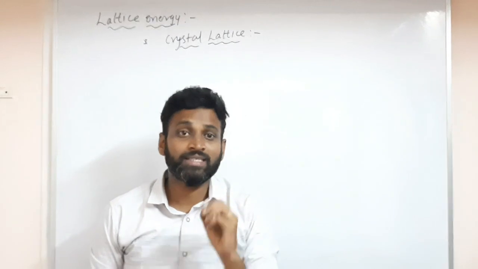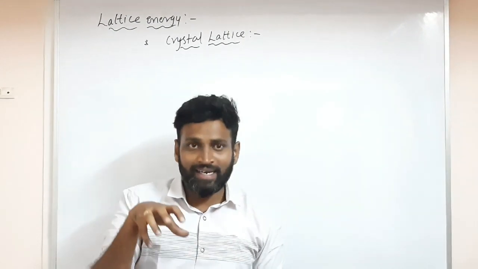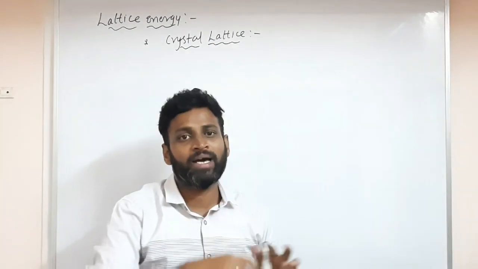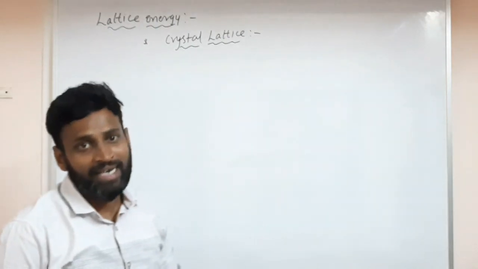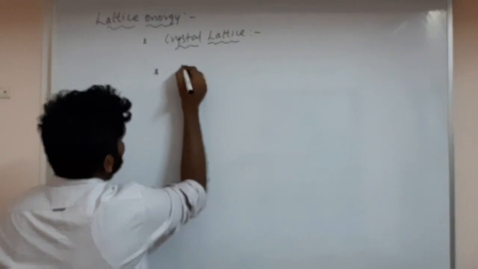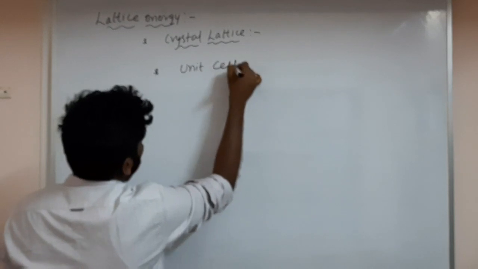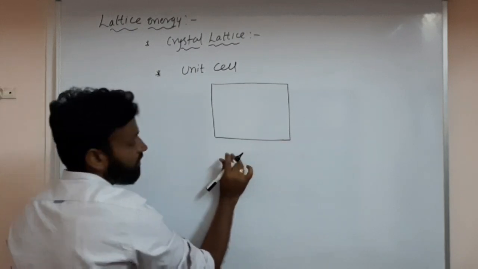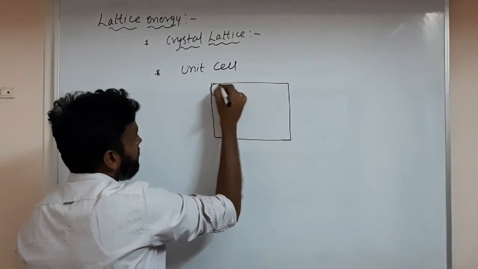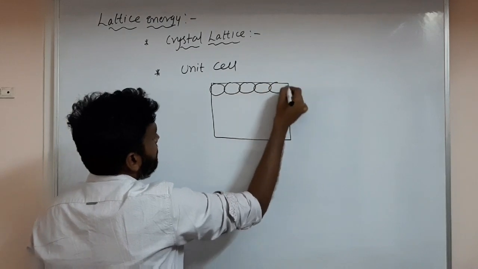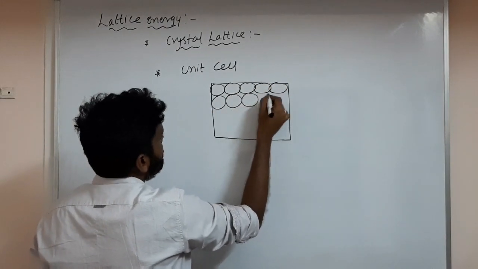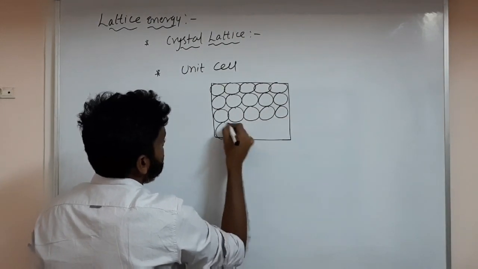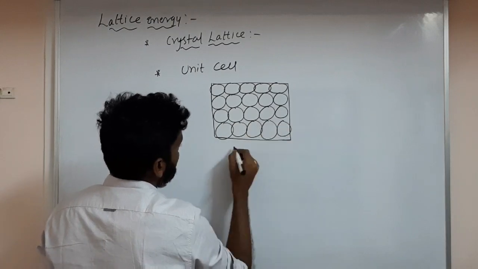Crystalline solid or crystal lattice means the regular arrangement of atoms or ions in a cubic manner or three-dimensional manner, which is called cubic lattice. This cubic lattice has a unit cell. Unit cell means the regular part of a crystal lattice which repeats regularly is called unit cell. This is a unit cell. These are the ions. This is called unit cell now.